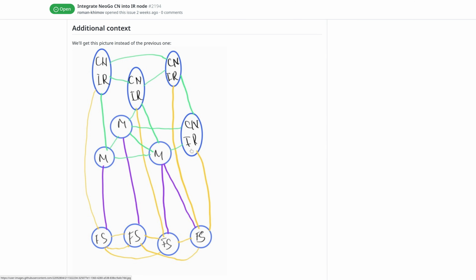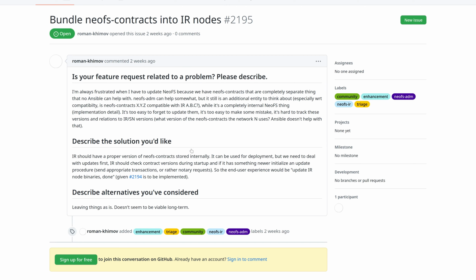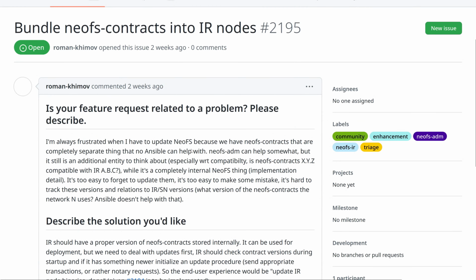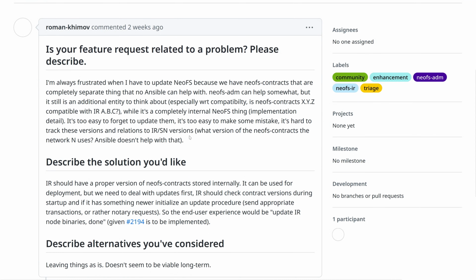But that's not the only thing we have in our queue. We also want to integrate NeoFS contracts into inner ring nodes. NeoFS contracts are contracts that are deployed to blockchain, but they actually store NeoFS state data, and currently they are managed and deployed somewhat separately from this system, and it's a problematic relationship that we want to improve.